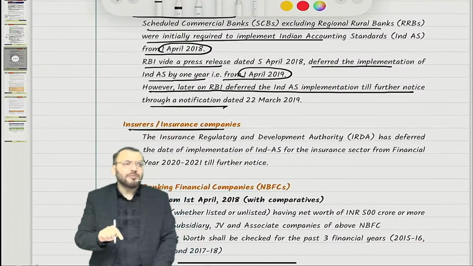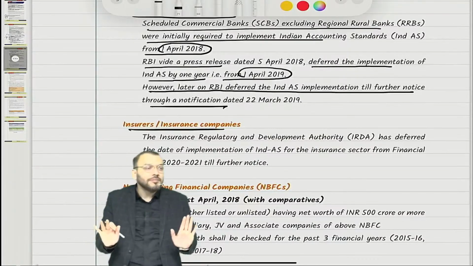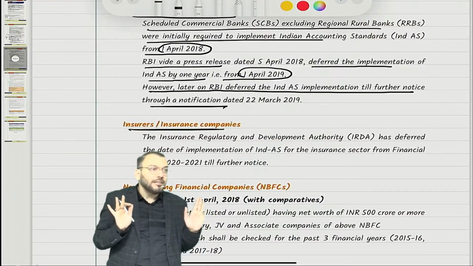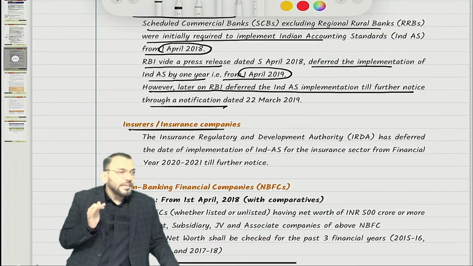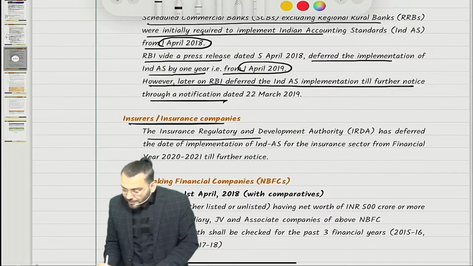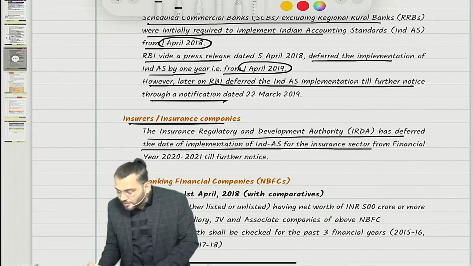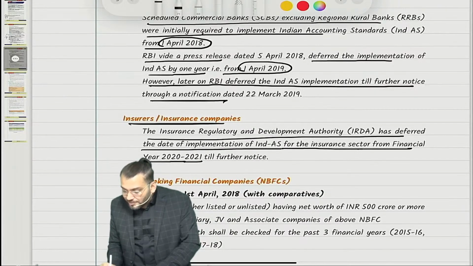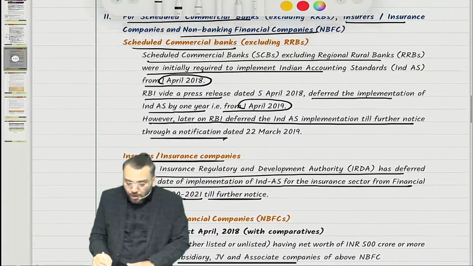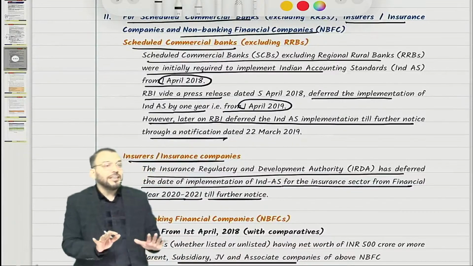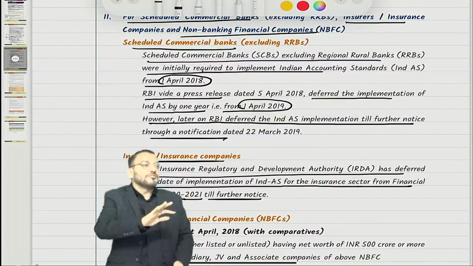Similarly, for insurance companies, initially it was applicable from 1st April 2019, but now it has been deferred because IRDA also required time for adoption of Ind AS. Understood? So right now, as per the current scenario, Ind AS is not applicable for banking companies and insurance companies. The Insurance Regulatory and Development Authority has deferred the date of implementation of Ind AS for the insurance sector from financial year 2020-21 till further notice. So for scheduled commercial banks and insurance companies, Ind AS is not applicable right now. It means that is not in our syllabus.